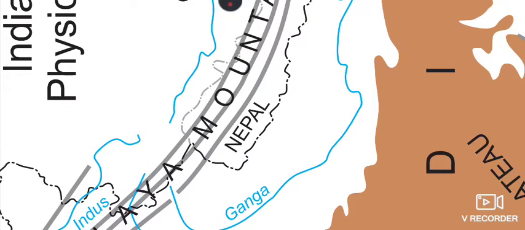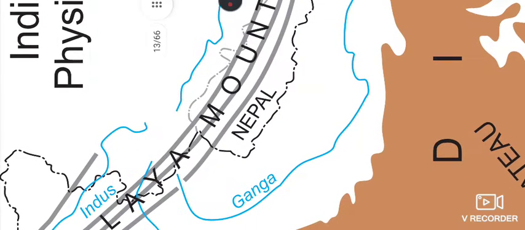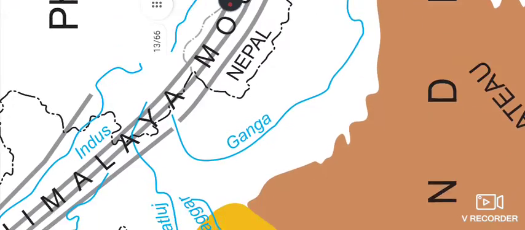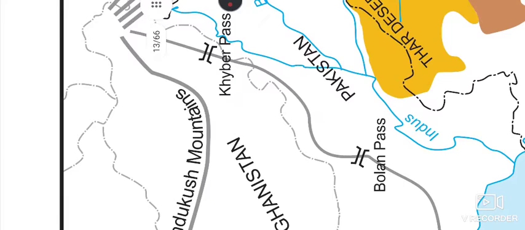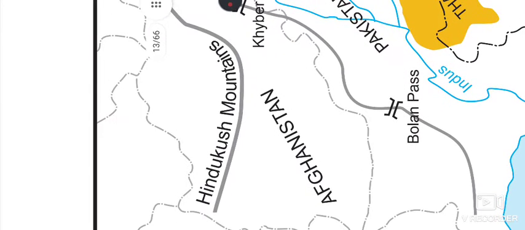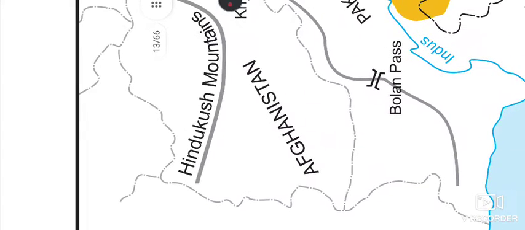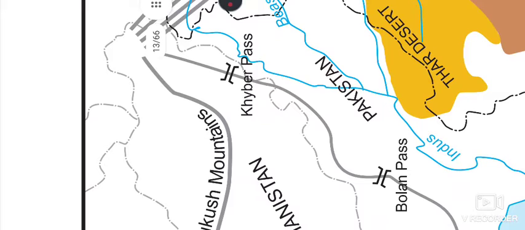The central range is called Himadri. Next are the Hindu Kush mountains, situated in present-day Afghanistan, and on these ranges we have the Khyber Pass and Bolan Pass, through which many invaders came to India.